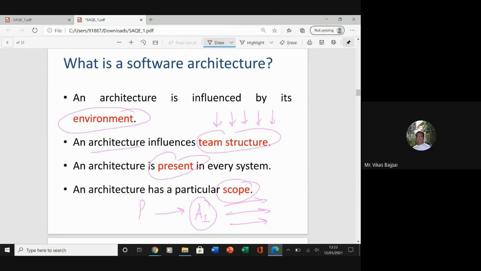There will definitely be a particular scope. And one more thing I would like to add is, just like your code, it can be reusable. Your software architecture can also be reused.